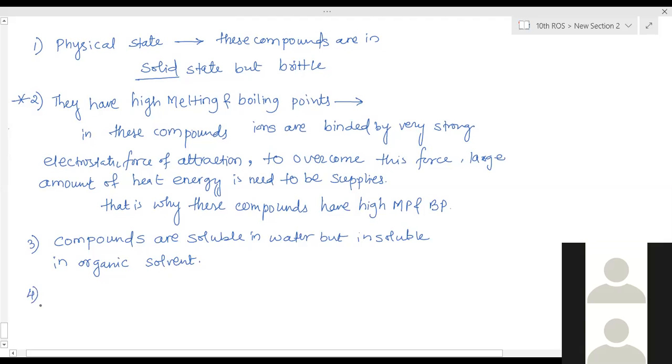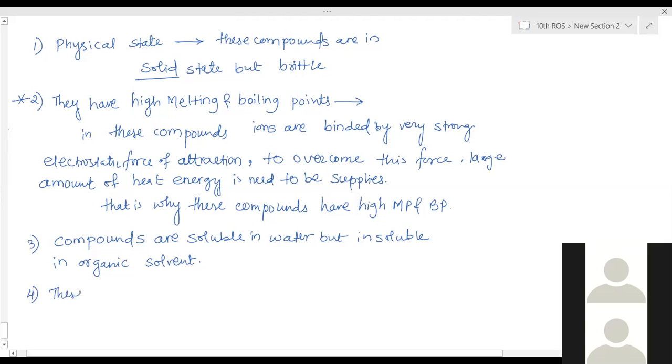And the fourth one is, these compounds conduct current in liquid or in aqueous state. Liquid, that is a molten state, or in aqueous state. But in solid state, they do not conduct current.